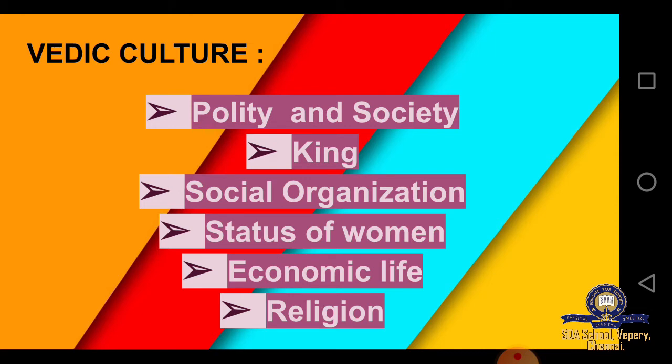Moving on to their culture. So what was their culture? Under culture they had polity and society, that is, they had a society which had a Gramani and a head. So they also had tribal people who were a group of tribals. So the society was none other than the people in the village, and they had a head who was called the Gramani. And when we move on to the king, these people were earlier ruled by a king.